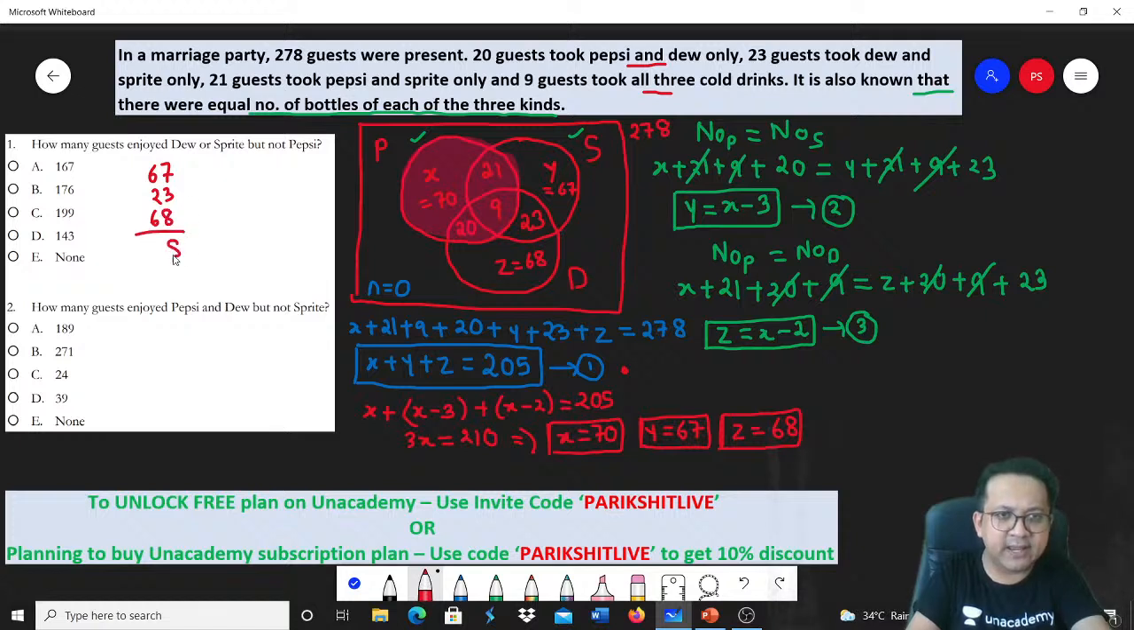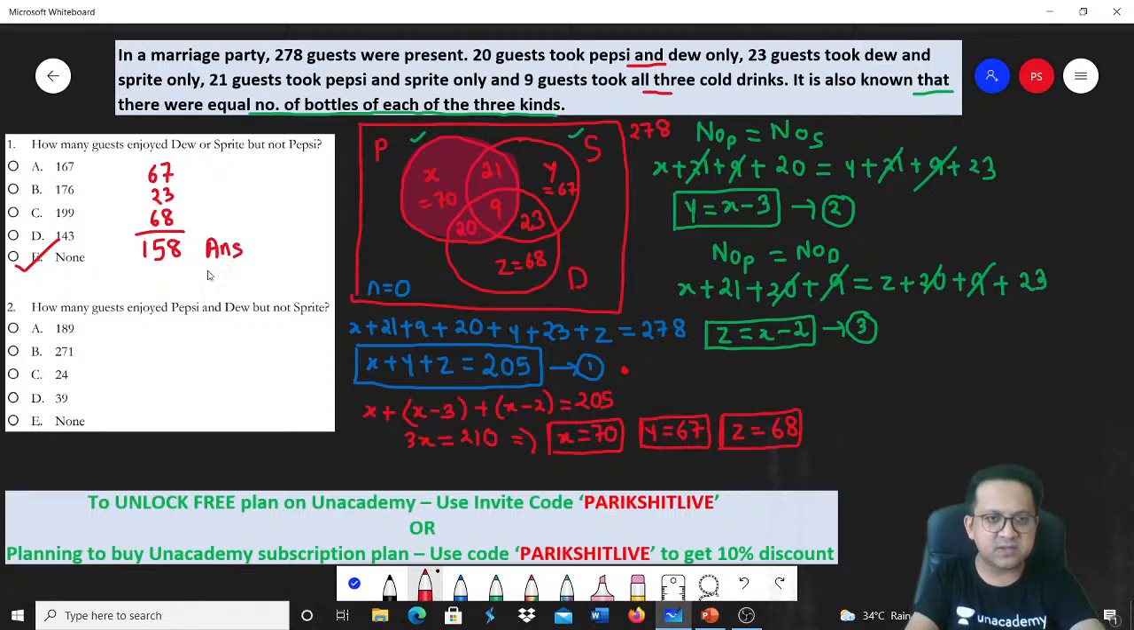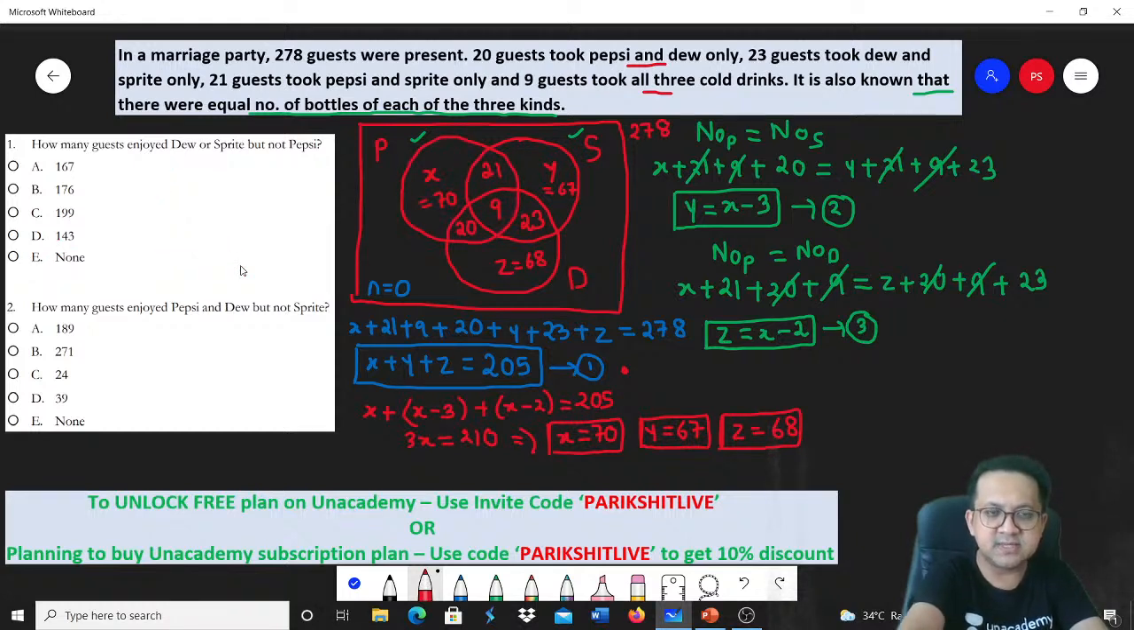So how much will you get? 158. Our answer is none of these. 158 is the answer, which is none of these. Next. So I hope you got that. I just removed the shaded portion so that it is easy. Yes, answer is 158.